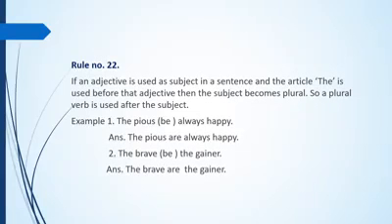Notice the word pious is an adjective, but when the article the is used before the word pious, it indicates the people who are pious. So it has become a noun, and as it is a plural noun, so plural verb are is used here. The same thing happens in the next sentence. The brave be the gainer. Answer is the brave are the gainer.